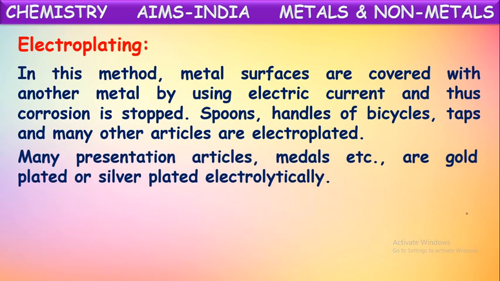Spoons, handles of bicycles, taps and many other articles are electroplated. Yes, we use some bicycles which are very shiny and silver in color. Actually they are made up of iron rods, steel rods. But these steel rods are coated with some nickel or chromium to avoid rusting. This is done by electroplating. An electrical current is used, and the nickel or chromium metal is coated on these iron articles. By that they are prevented from getting rusted.